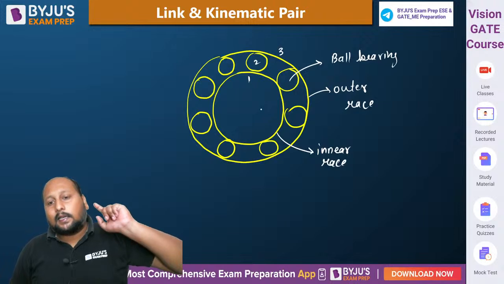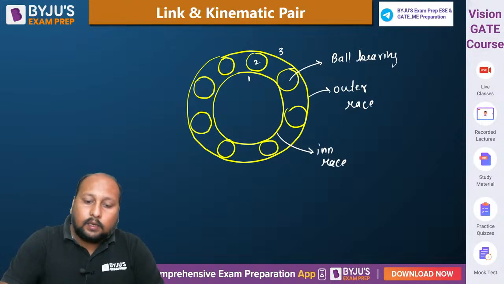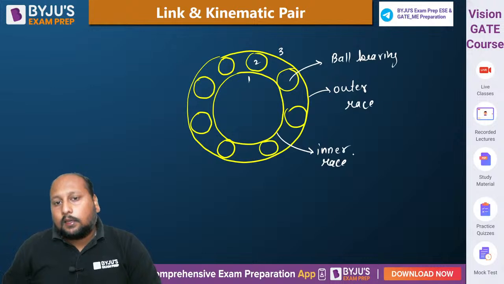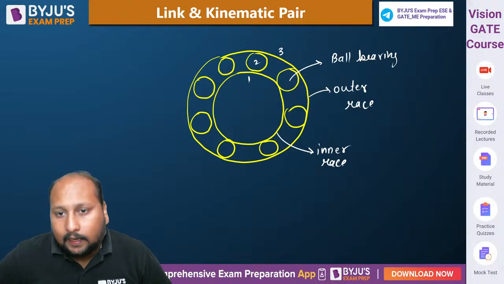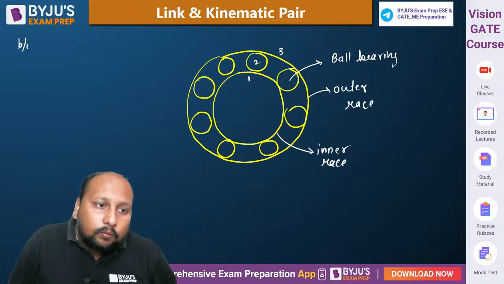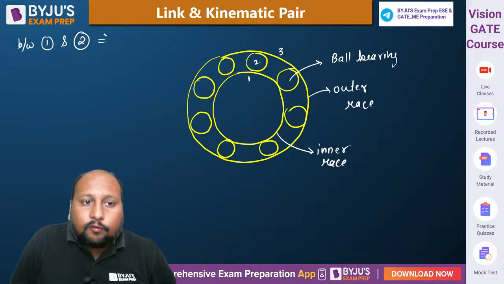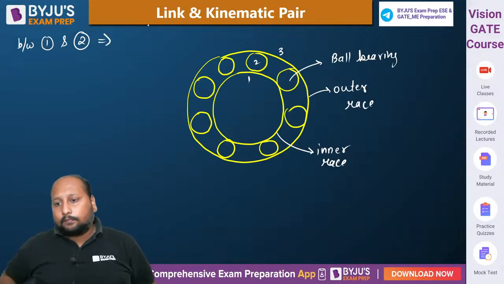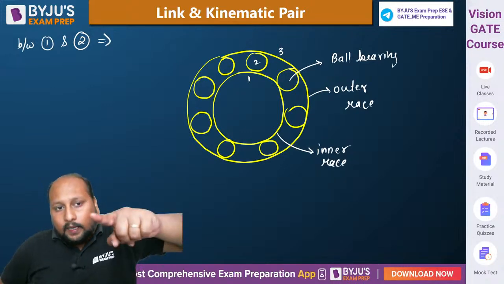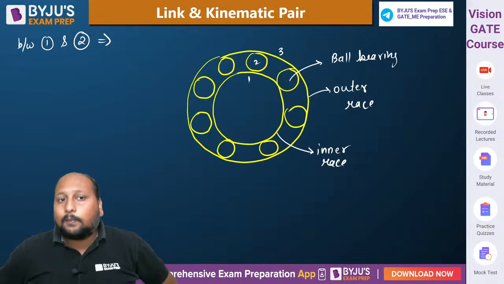That means inner race is link number 1, outer race is link number 3, and ball bearing is link number 2. So tell me, between link 1 and link 2, what kind of relative motion is present?